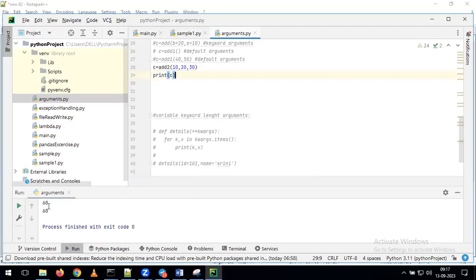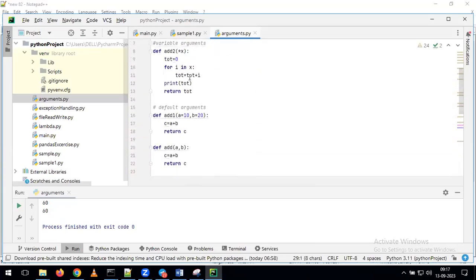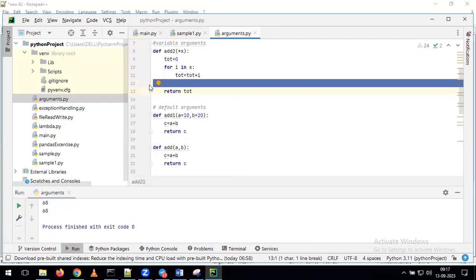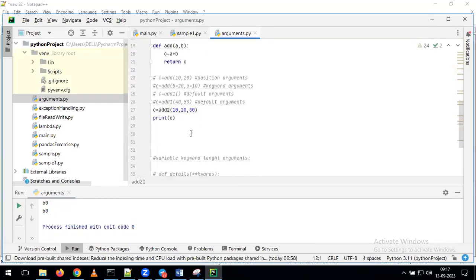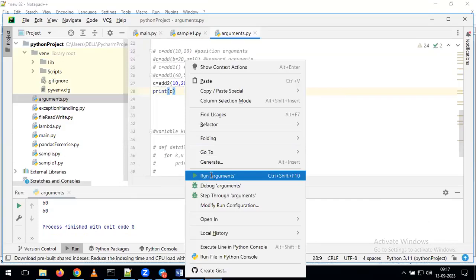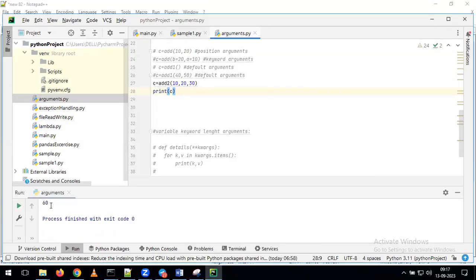Now we are getting output as 60 and 60. But tell me why it is showing 60 two times? Because here I gave the print statement, and in the function also we gave a print statement. That's the reason it is giving output two times. Now I will remove the print statement from the function. With that, it will give output only one time. So we are getting the value 60.